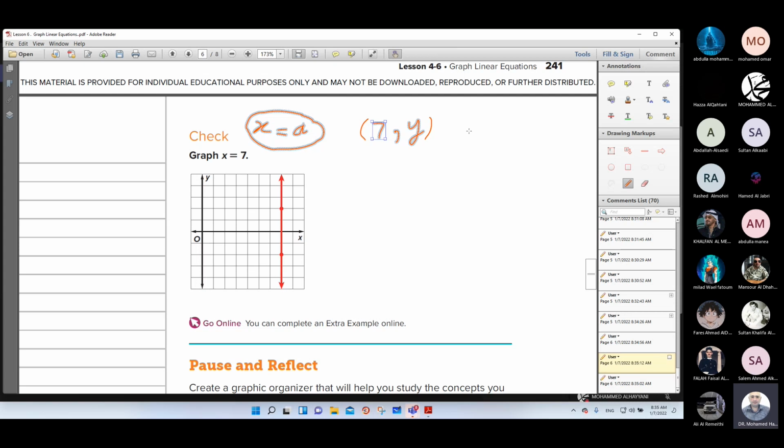So the first point will be (7, 0). Go to the x-axis, then count from 0, 7 units. You will get the point here. Then from this point, draw a vertical line parallel with the y-axis.